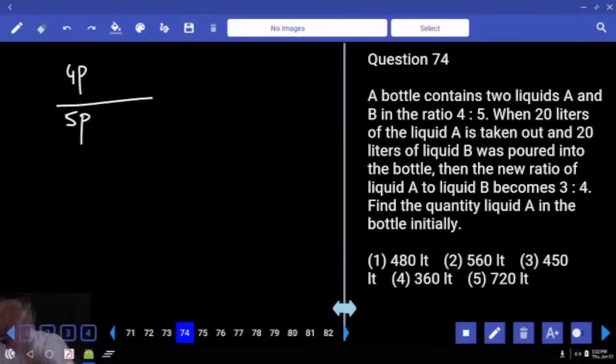Correct? Now, they said 20 liters of liquid A is taken out. 20 liters of liquid B is added. Now the ratio is 3:4, 3/4. If you solve it, will you get the P value or not? After getting P value, answer is 4 parts. Got it? Right, this is one way to answer the question.